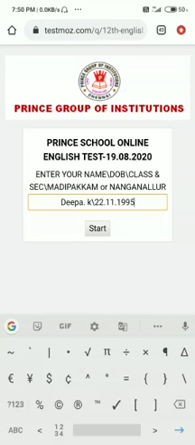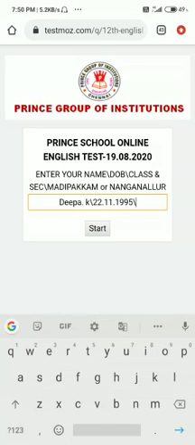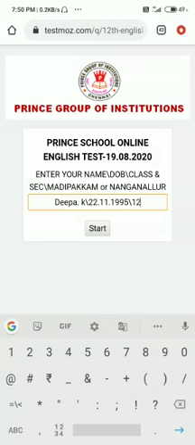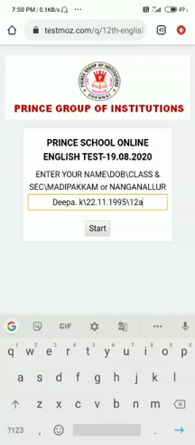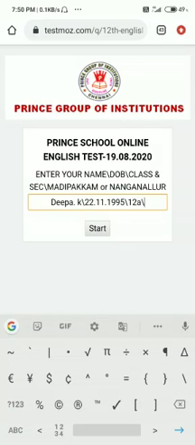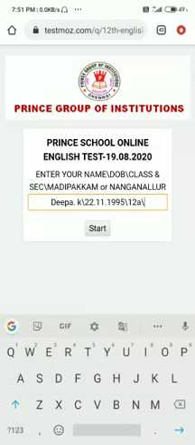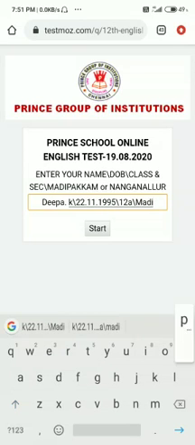Next, again a slash, followed by class and section. If your child is in first standard, you have to give first standard, A section, B section, C section or D section. If your child is in 9th standard, you have to give 9th, followed by the section A, B, C or D. Since it is 12th here, I am going to give 12, section A. Again one slash. Next, you have to give Madipakam or Nanganallur, whichever branch of the school your child represents. Since I am going to give Madipakam, for example, I am giving Madipakam.